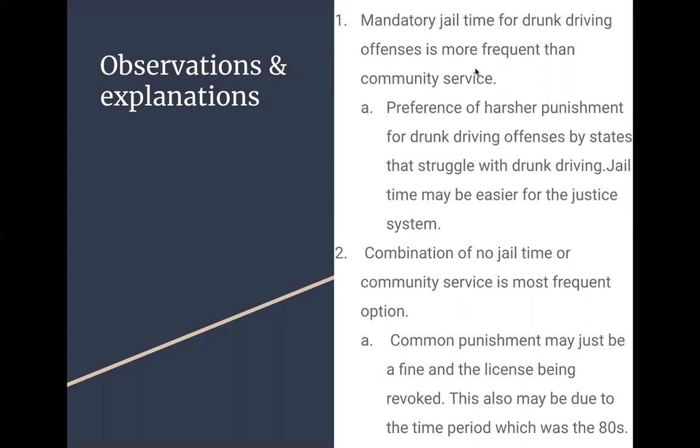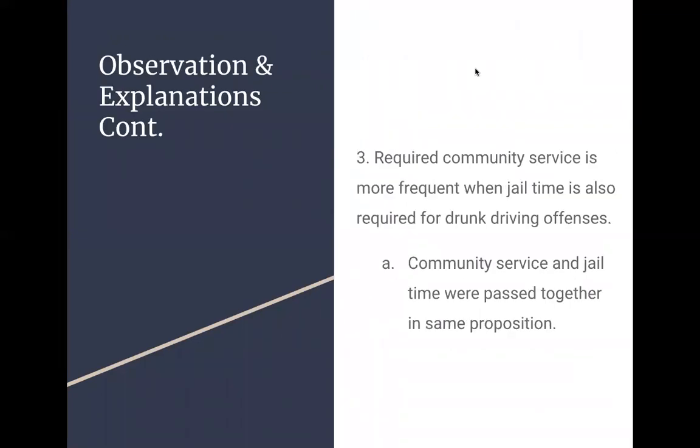This may be due to harsher punishment for drunk driving offenses by states that struggle with drunk driving. Maybe jail time is easier for the justice system than having a punishment of community service. The combination of no jail time or community service is most frequent because maybe in the 80s it was more common to have less harsh punishments, and maybe some punishments were just a fine and the license being revoked.